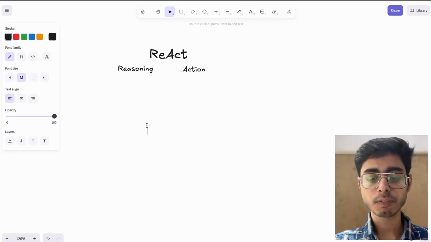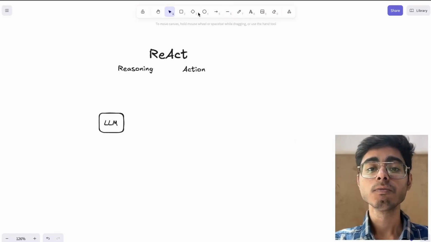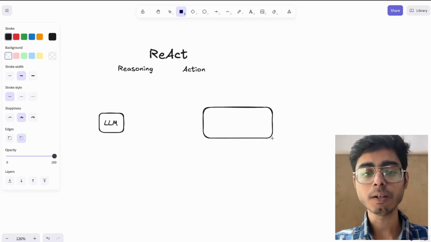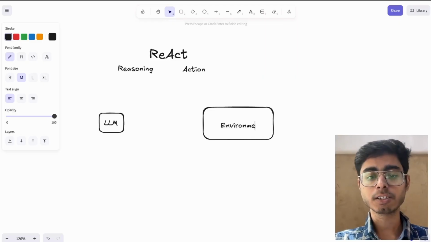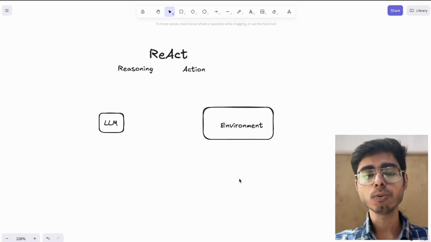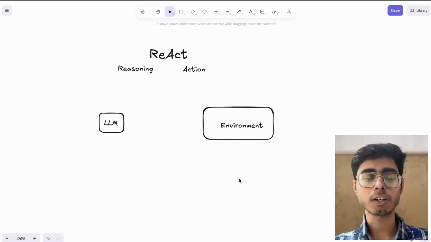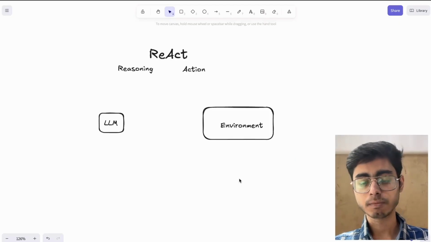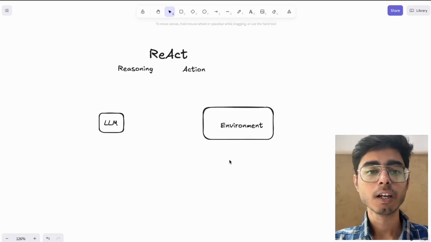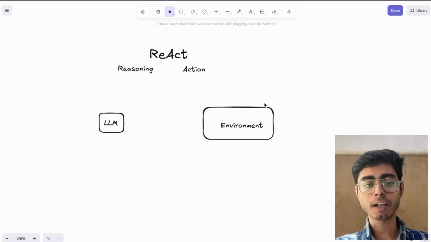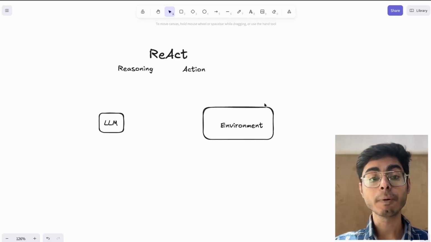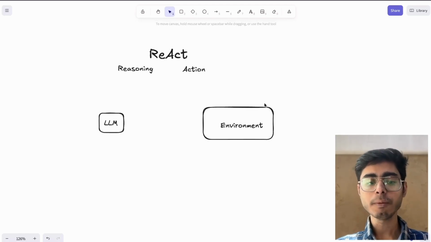So first of all, we have an LLM. Now we have one more component, which is called environment. The environment in which this agent is deployed, right? Let's say you have an agent which can control your computer, right? You have that OpenAI operator, right, which can control your computer. So that is your environment in which that agent can operate. Okay, so in that environment, your agent can operate.